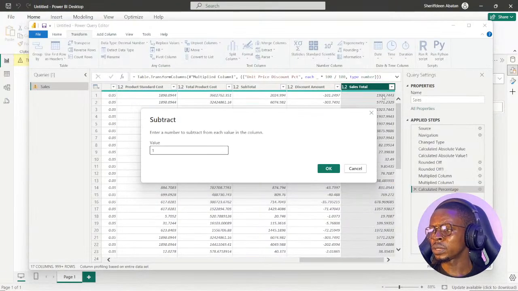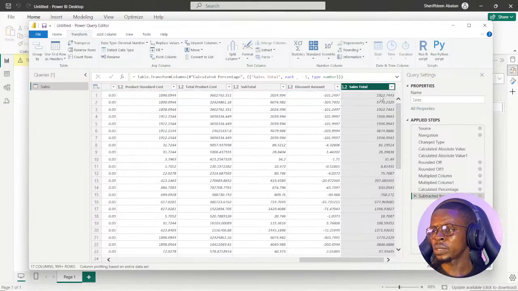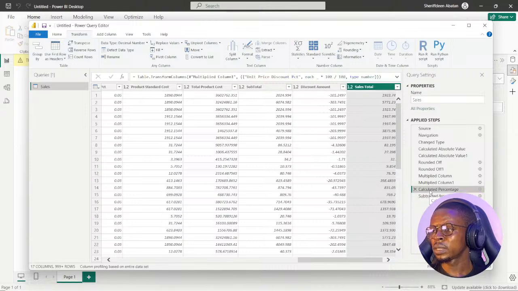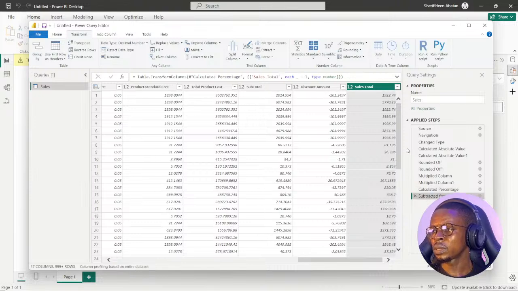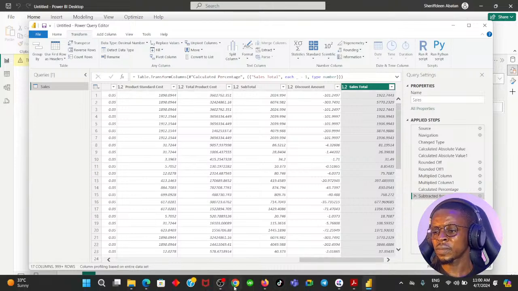So let's pay attention to this. The value was 1923.74. After subtracting 1, it will be 1922.74. So that means the calculation is absolutely correct.